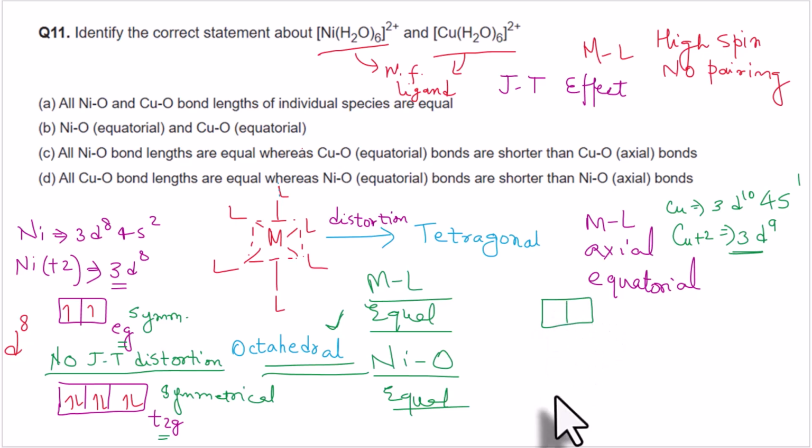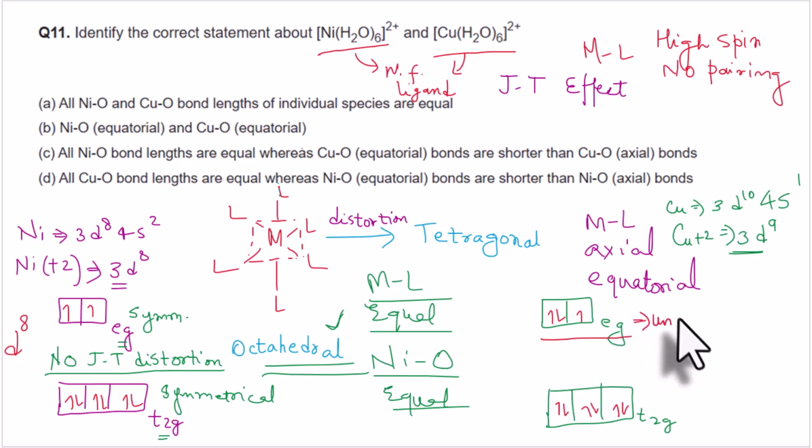Filling 9 electrons in the t2g and eg orbitals, singly first since it is a weak field ligand, the eg orbital is unsymmetrically filled, with 2 orbitals and 3 electrons. Because of this unsymmetrical occupation in the high energy eg orbitals, we have a very significant Jahn-Teller distortion in the d9 configuration.